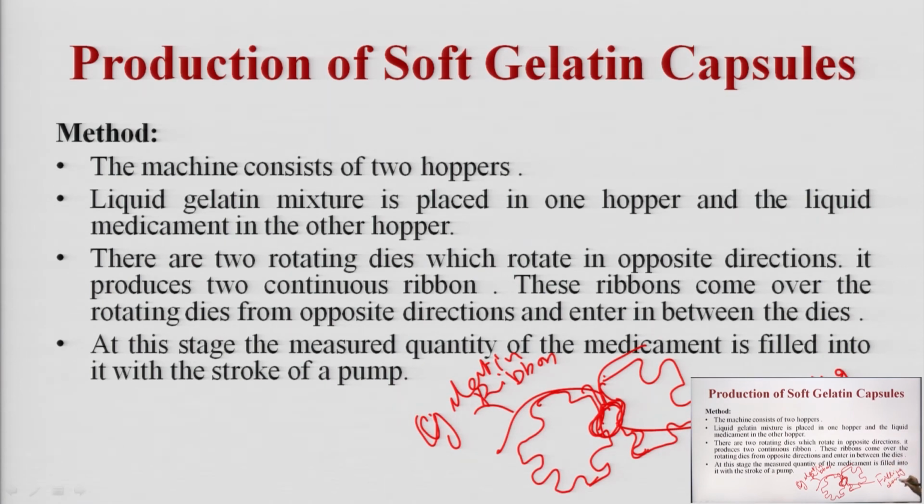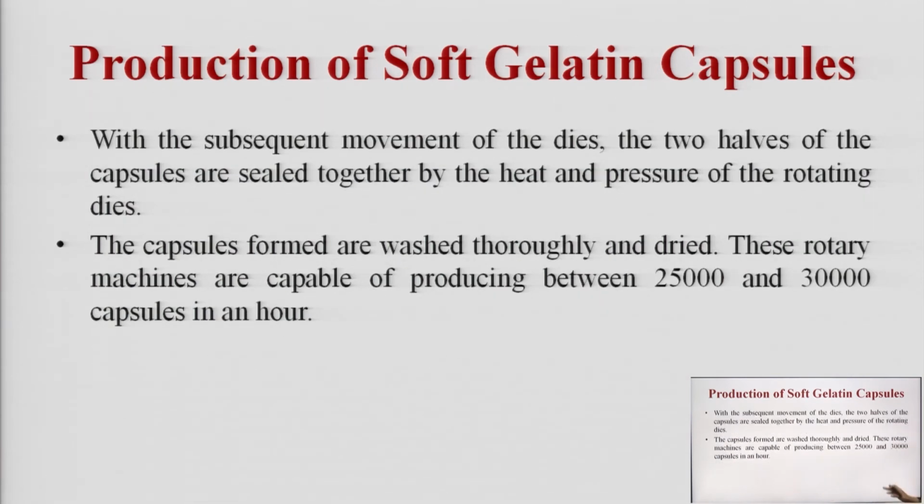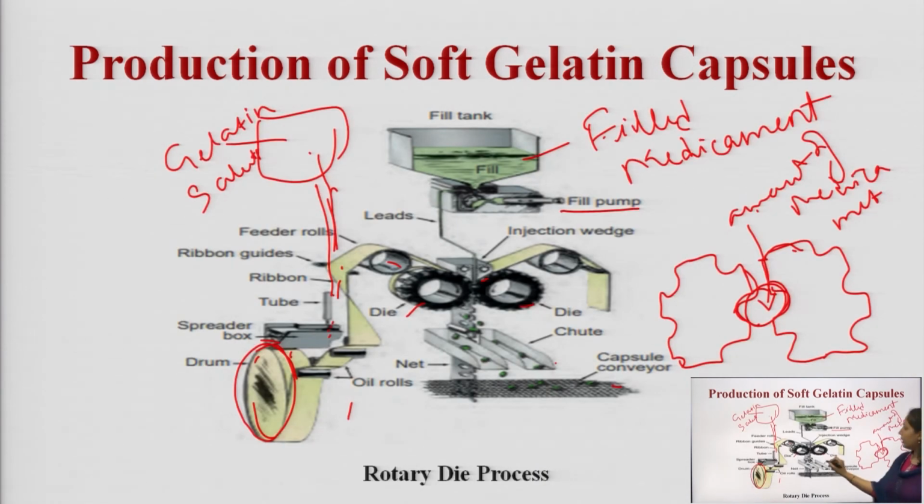Along with the filling, sealing of the capsule also happens at this point with the movement of the subsequent rotary dies. The measured quantity of the medicament is filled into it with the help of the stroke of the pump. With the subsequent movement of the dies, the two halves of the capsules are sealed together by heat and pressure of the rotating dies. Here in the figure, at this stage the two dies are rotating, revolving against each other, and the filling and the sealing of the capsule will happen.